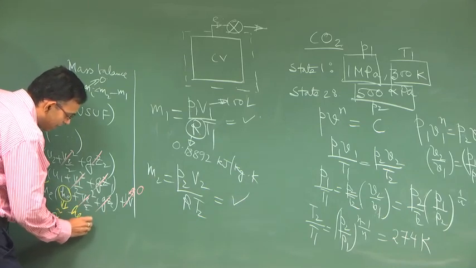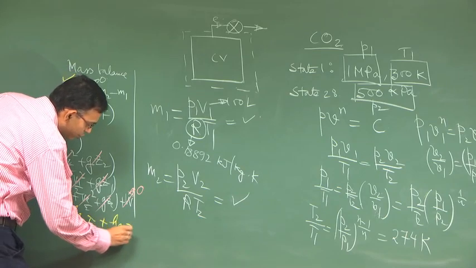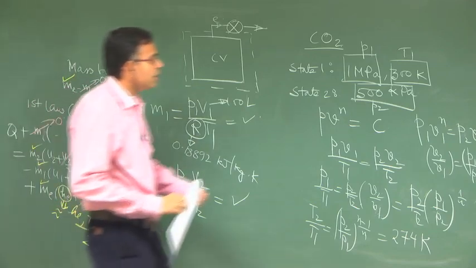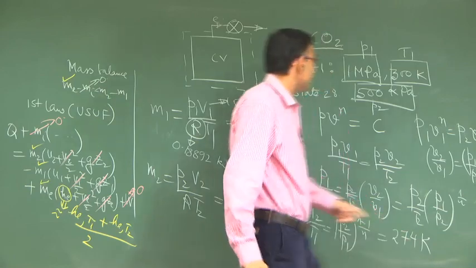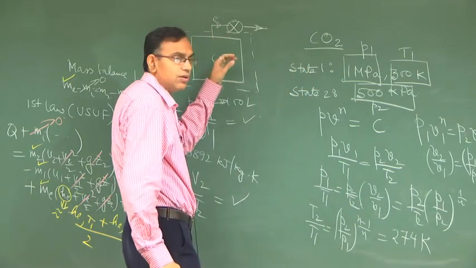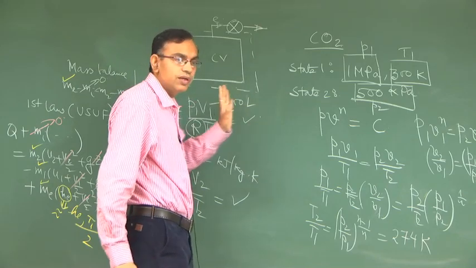So, this is roughly like HE at T1 plus HE at T2 by 2, where T1 is 300 Kelvin, T2 is 274 Kelvin. The state E is continuously changing as the state in the tank changes from 300 Kelvin to 274 Kelvin.